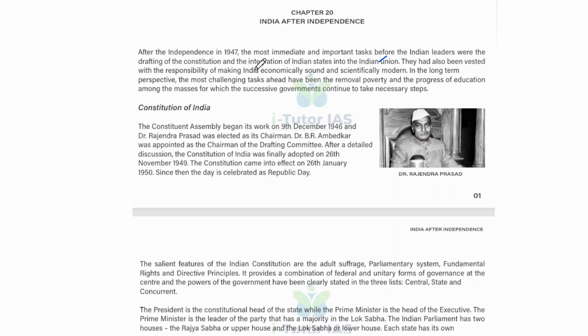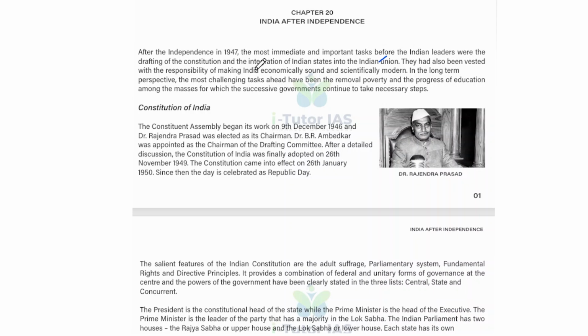One is partition and refugees. The division of the country led to massive communal violence and the migration of millions, forcing the new government to focus on rehabilitation and integration of princely states. Around 562 princely states were integrated into the Indian Union, ensuring national unity. Then the constitution and democracy: the constitution, which came into effect on January 26, 1950, established India as a democratic republic with universal adult suffrage, fundamental rights, and a secular framework.